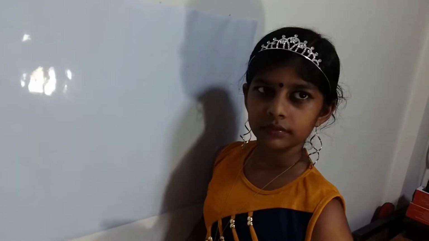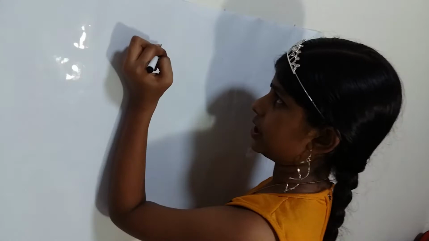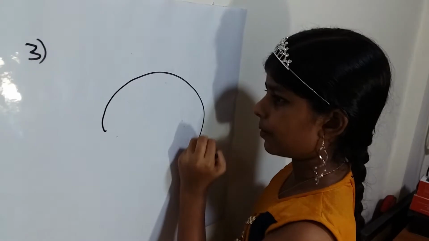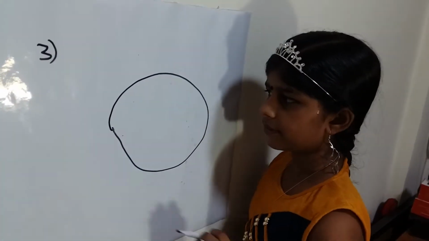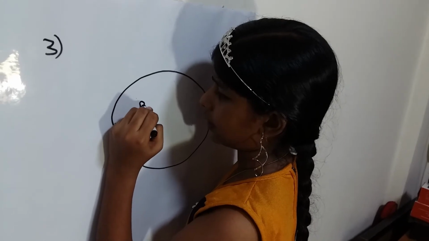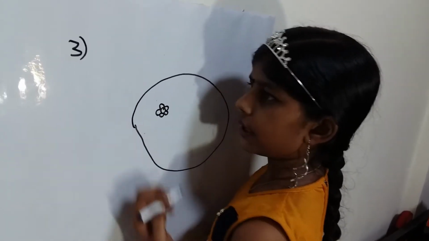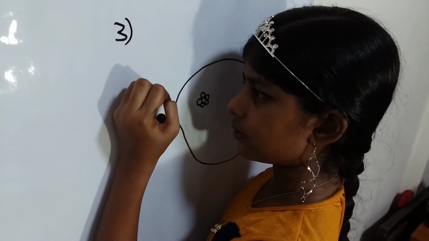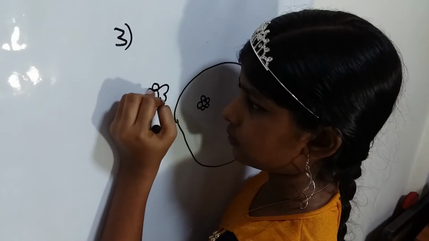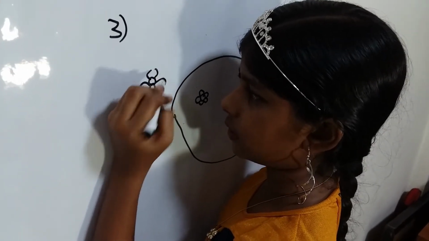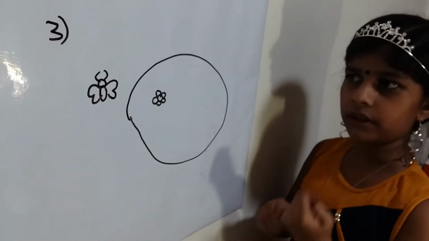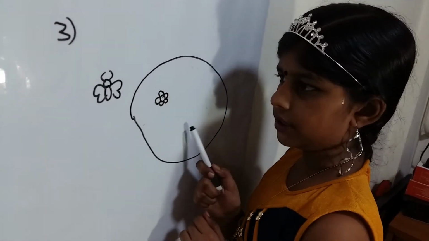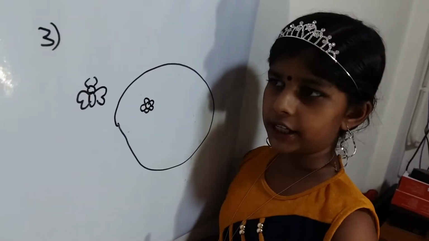So how many? Okay, in the meantime, let's move on to question number 3. Question number 3 is, there is a park, and in the park there is a pond. In the pond there are flowers, and there are butterflies which will go to the flowers. Okay, so when a butterfly lands on only one flower each, there will be one butterfly extra.